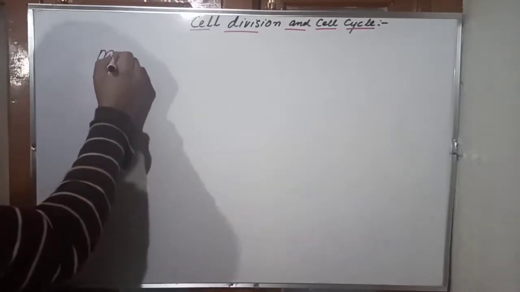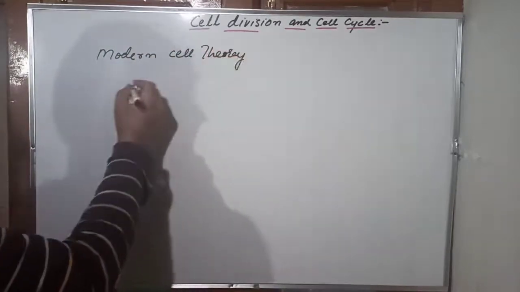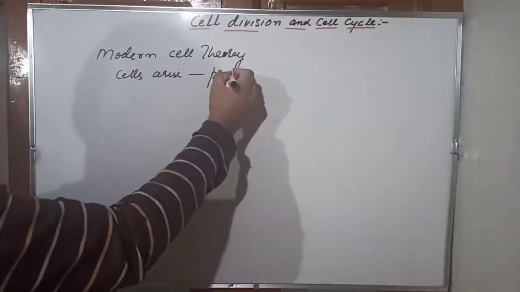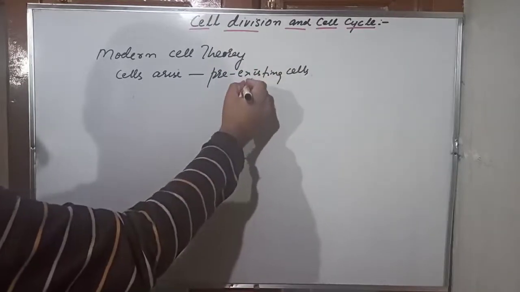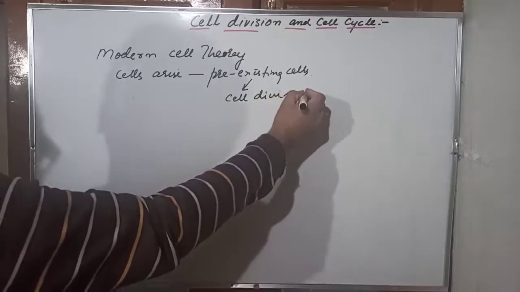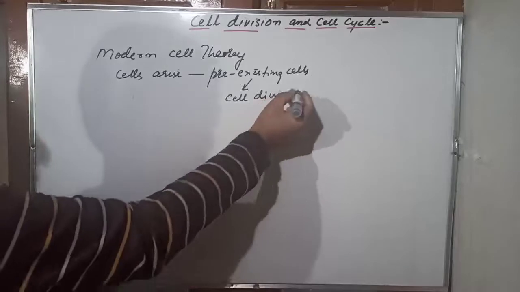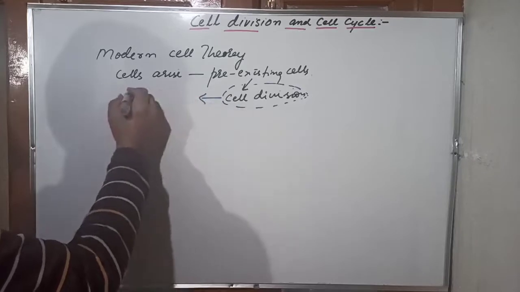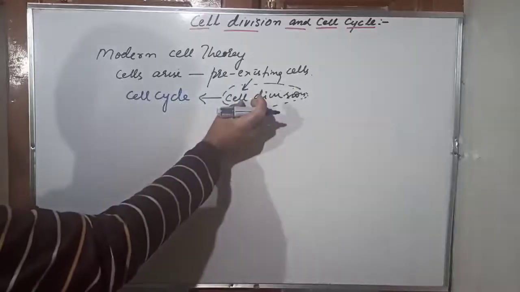According to modern cell theory, cells arise from pre-existing cells by the process known as cell division. Now, all the events which are taking place during this cell division together constitute the cell cycle. So the cell cycle is a series of events which take place during cell division.